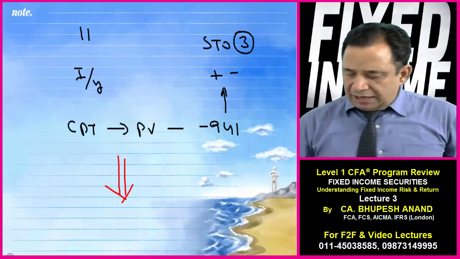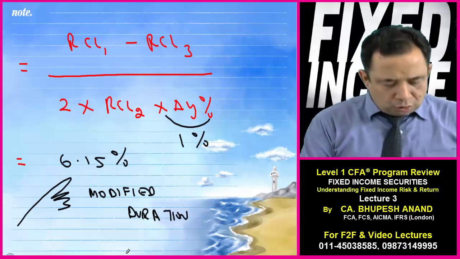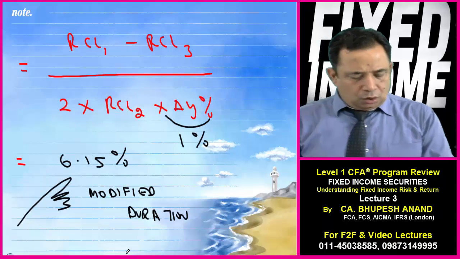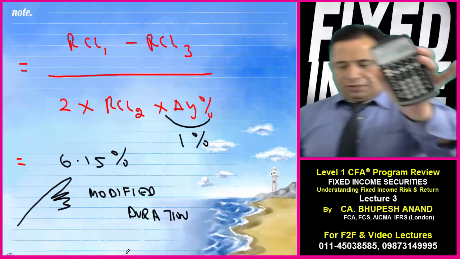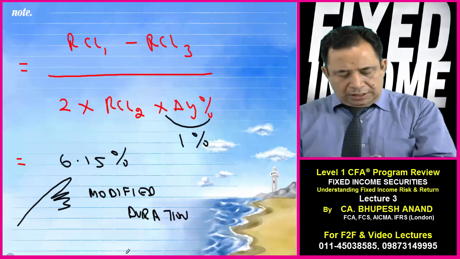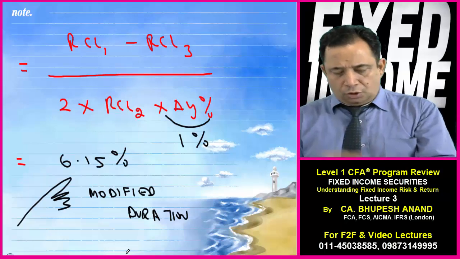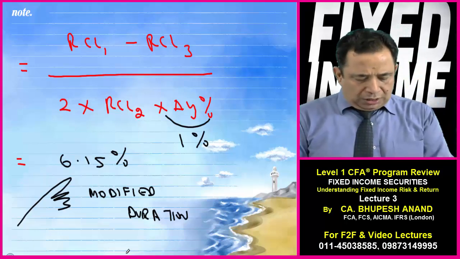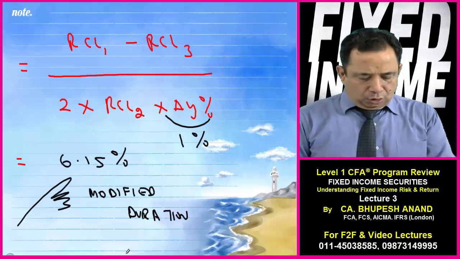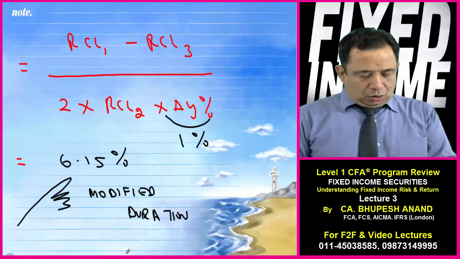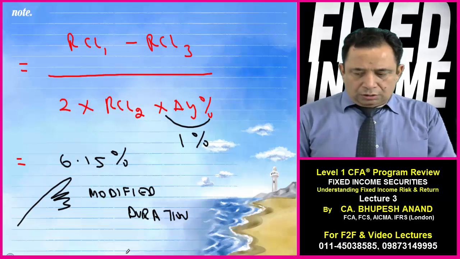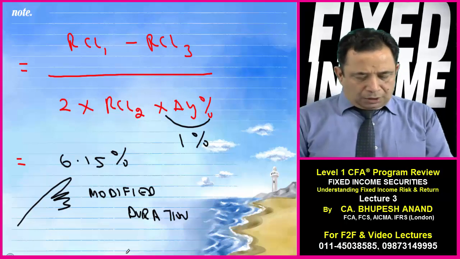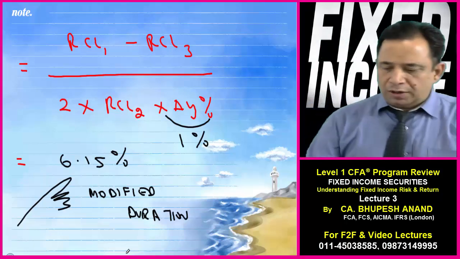Now I will do RCL1 minus RCL3. Let us store this figure in 4, and then 2 into RCL2 into 1 is equal to, so that is 1%, and then if I divide stored 4 upon this, that comes to 6.15%.